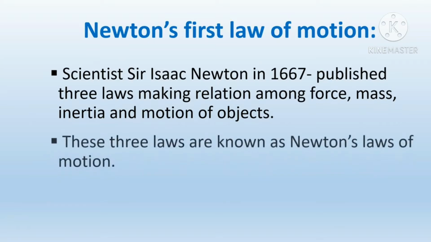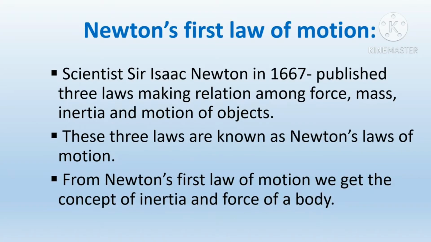Newton's first law of motion. Scientist Sir Isaac Newton in 1667 published 3 laws making a relation among force, mass, inertia and motion of objects. These 3 laws are known as Newton's laws of motion. From Newton's first law of motion, we get the concept of inertia and force of a body.